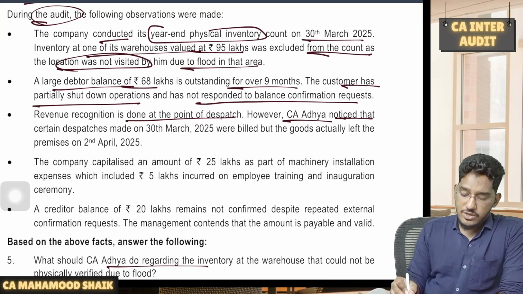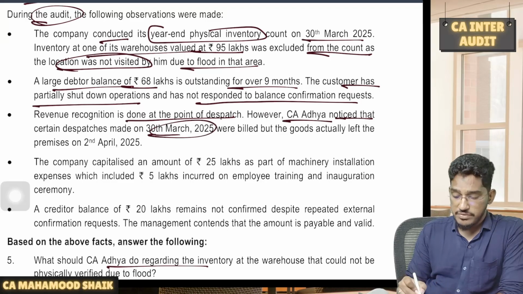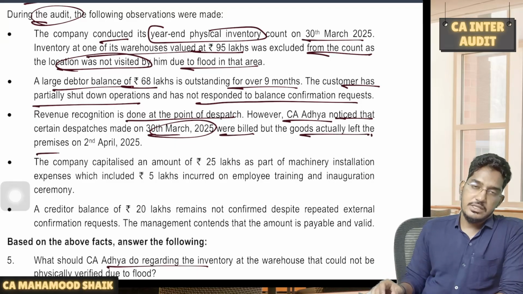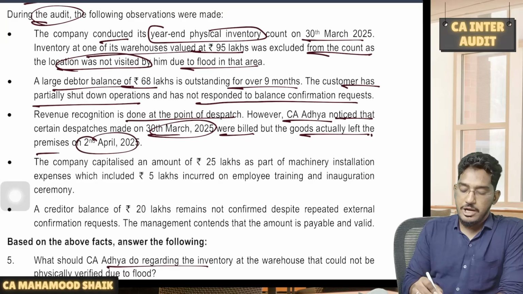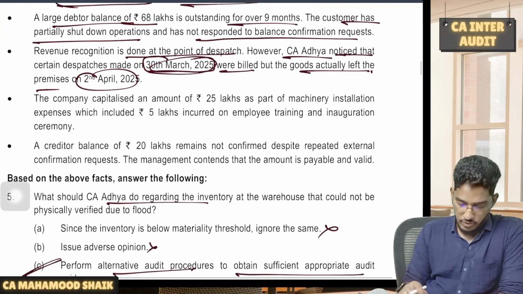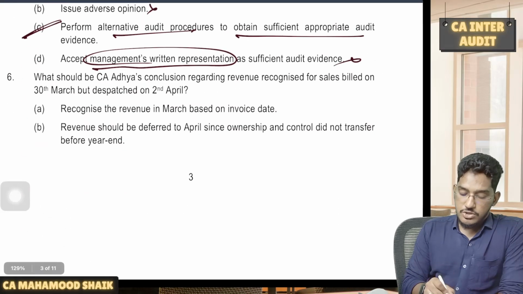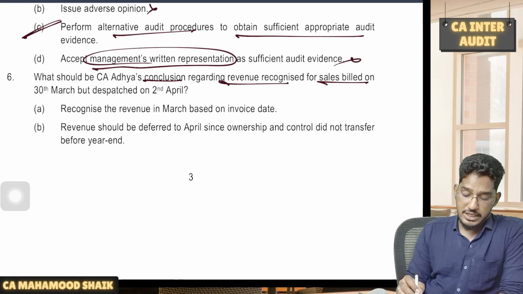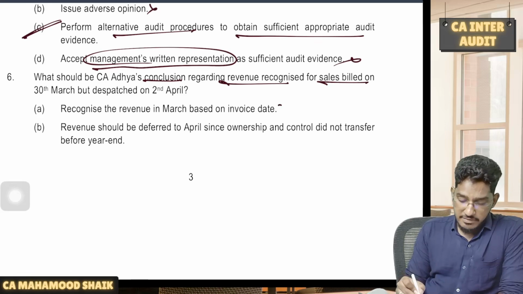However, CA Adya noticed that certain dispatches made on 30th of March 2025 were billed, but the goods actually left the premises on 2nd of April. That means risk and reward is getting transferred on 2nd of April, but they are recording the sale entry on 30th of March only. Is it acceptable? No. So what should be CA Adya's conclusion regarding revenue recognized for sales billed on 30th of March but dispatched on 2nd of April? So recognize the revenue in March?